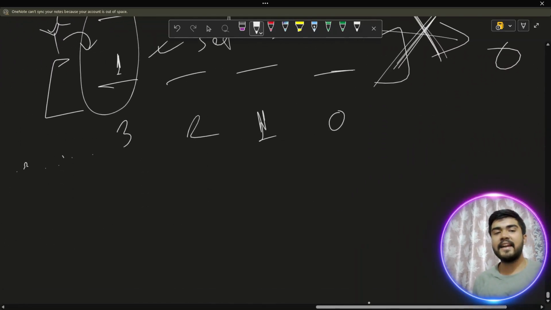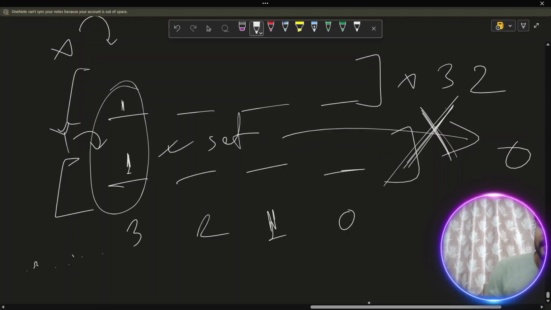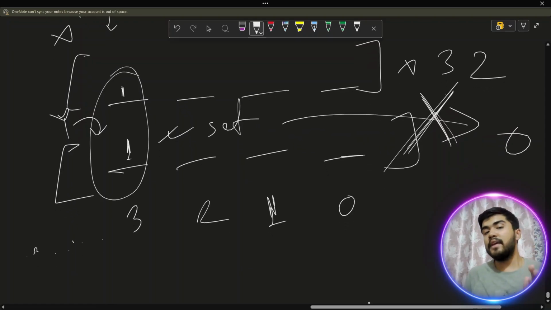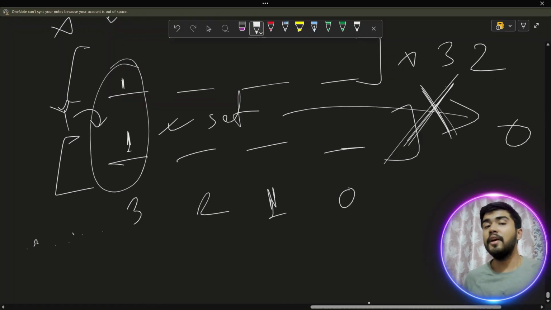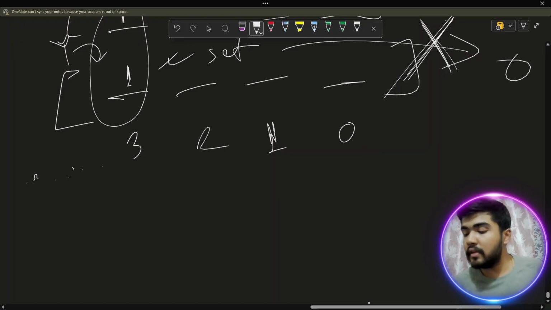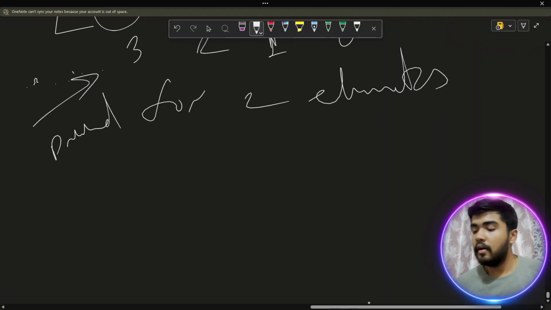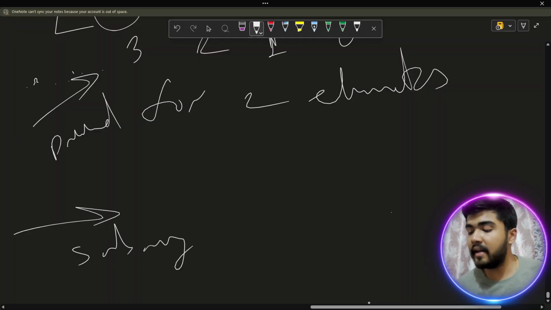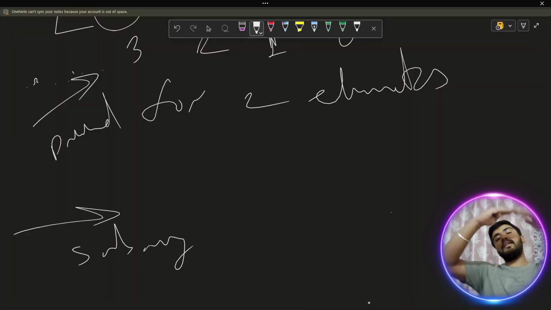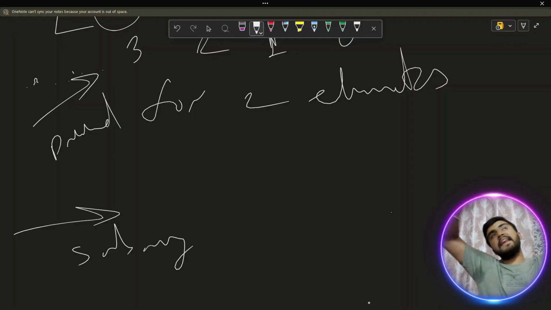Now let's extend this concept a little bit more. We have proved it for 2 elements. Now what about more than 2? Because we have a subarray. A subarray means 1 or greater, there is no boundary, it can grow as big as size n. The entire array can also be considered as a subarray.